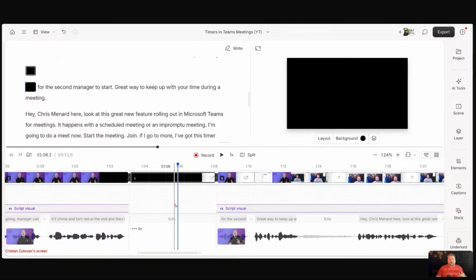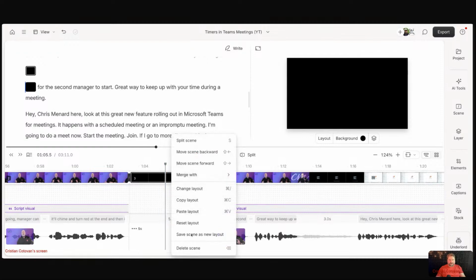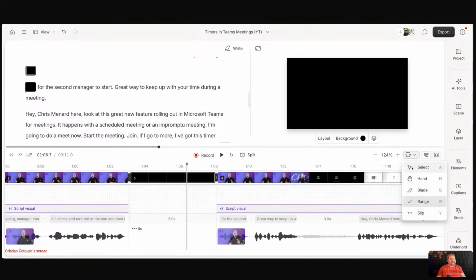Now, how do you delete a scene? Well, it's easy. You just right click on this little thumbnail. You can do that too. You can right click on this and say delete scene, or you just click on it to select it and then backspace should delete it. If you are on the select tool, the range tool doesn't let you delete scenes like that.